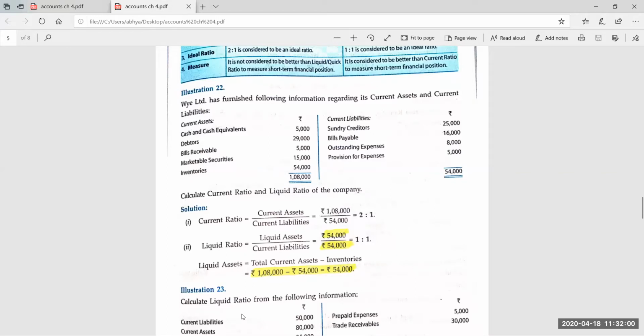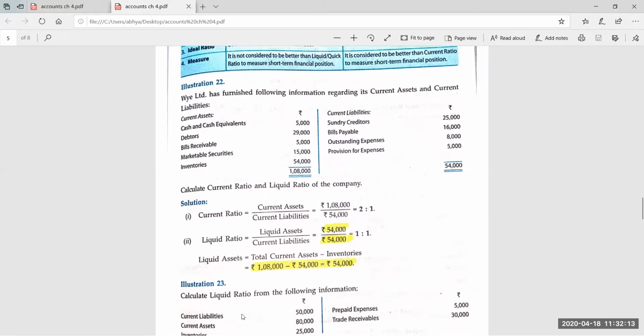To find out the liquid ratio, first of all we have to write the formula. What is the formula? Liquid assets upon current liabilities. Now we do not have the liquid assets, so first we have to find out the liquid assets. What formula did I tell you? Total current assets minus inventories minus prepaid expenses. But in this question, you can see that no prepaid expenses are given. So out of these two, inventory or prepaid expense, whichever is not given will not be deducted.